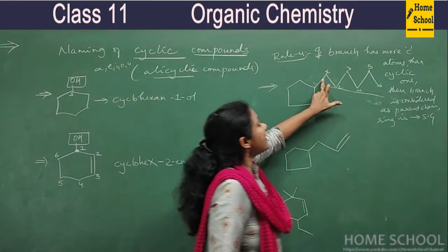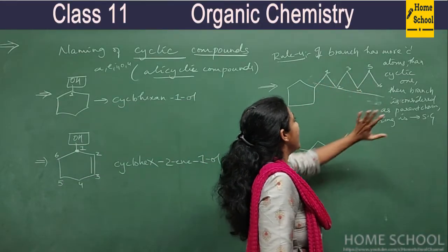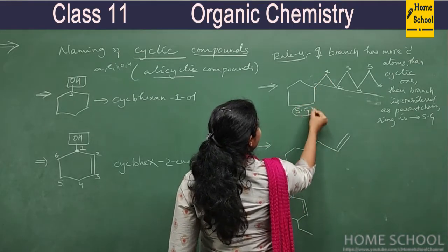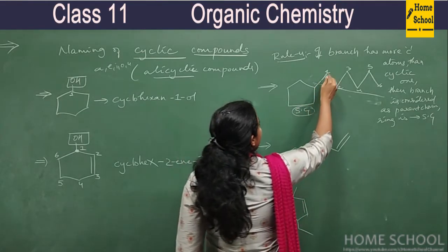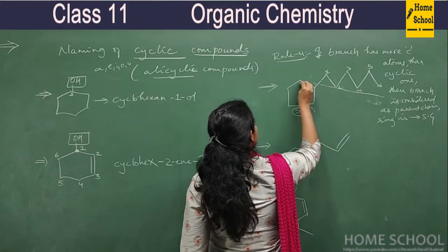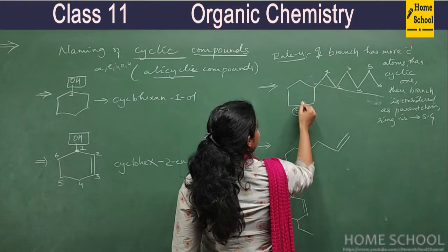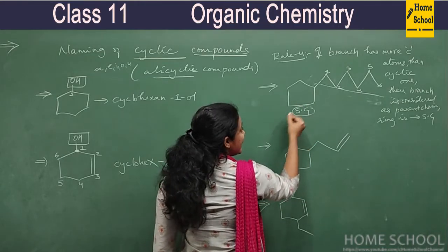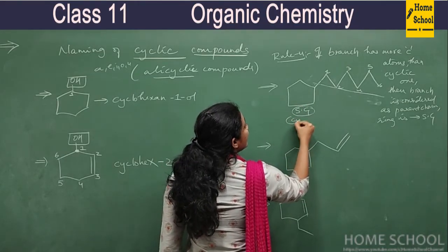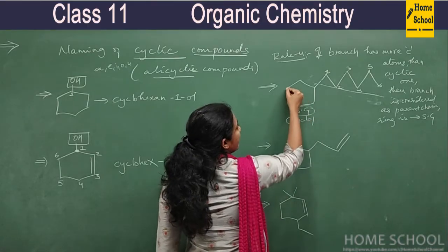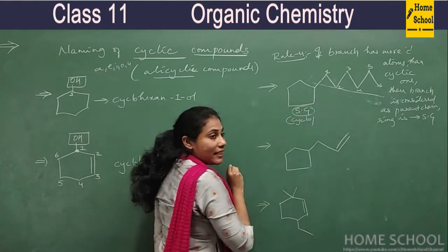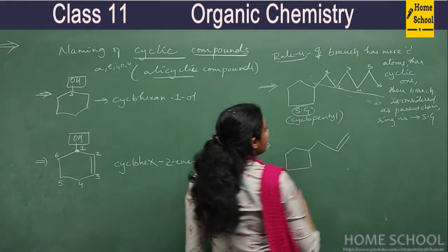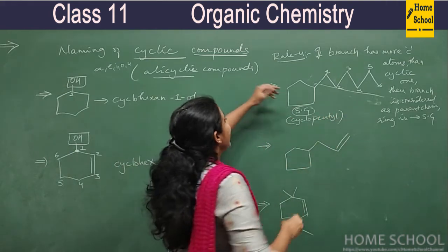Now this is my parent chain, main chain, and this is like a substituent group. Ring is substituent group. Say at first carbon, this ring is attached. When I consider this as a substituent group, I will write its name as cyclopentyl. It's a pentane, 5 carbon atoms are there in the ring. I'll call it cyclopentyl. Now how do I write its name?